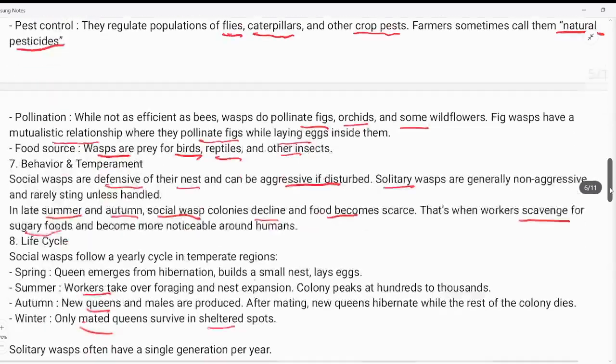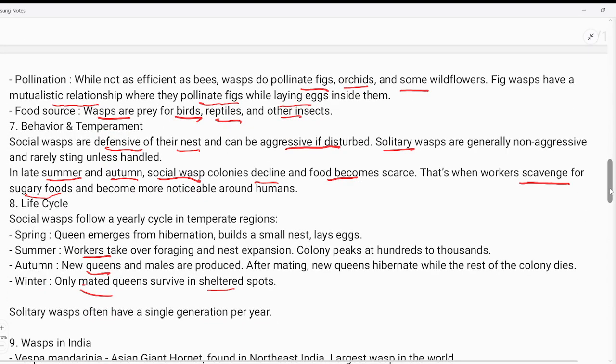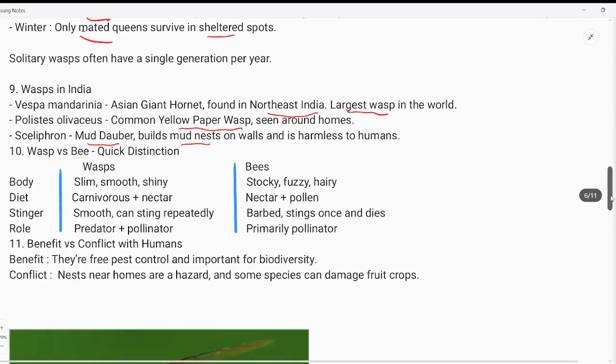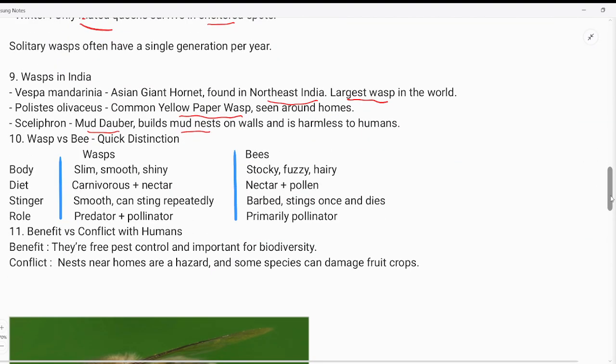Okay, and the rest of the information you can read on your own. In India, basically three types of wasp are available: Vespa mandarinia, Polistes olivaceus, Scliphron. Right, and this is the difference between wasps and bees.